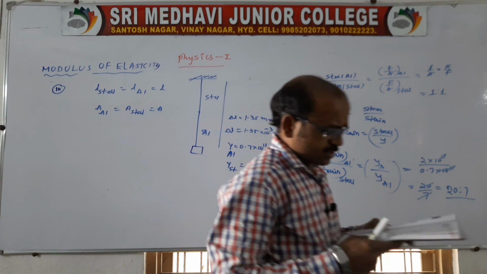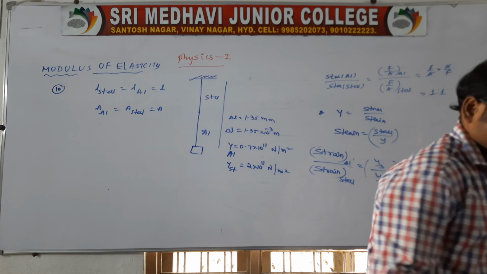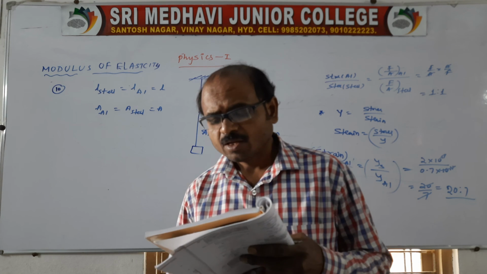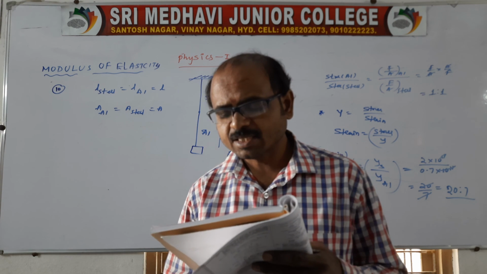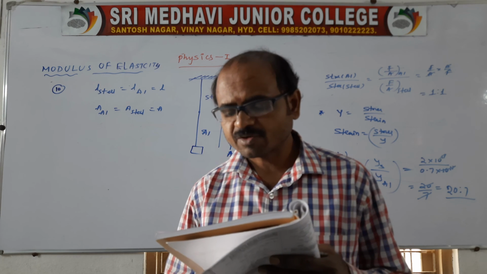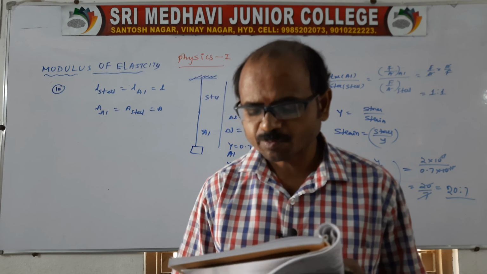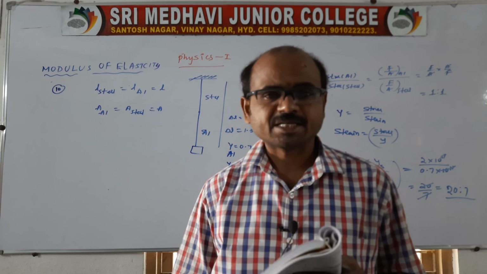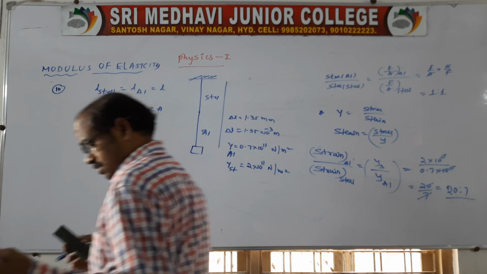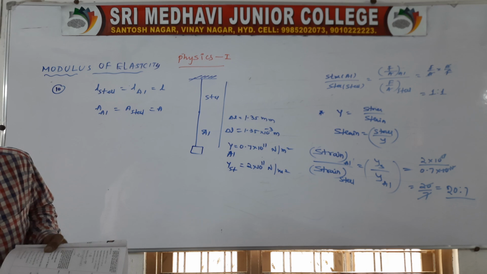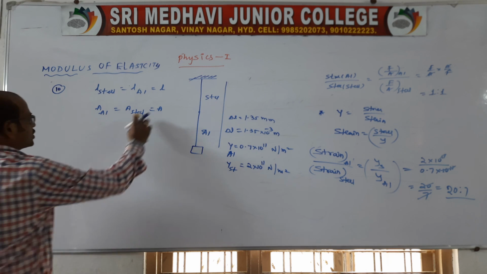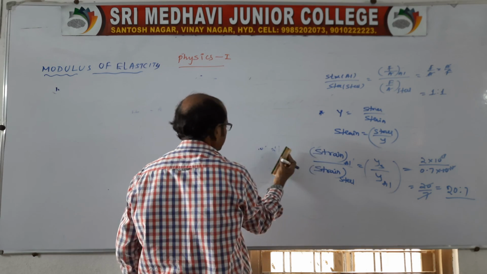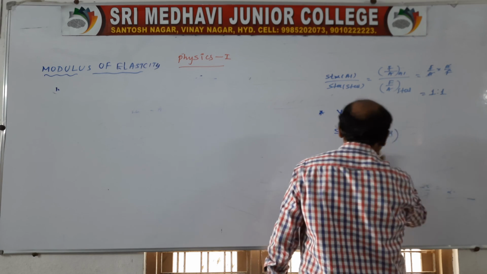See the next question also. The 11th question: a 2 centimeter cube of some substance has its upper face displaced by 0.15 centimeter due to a tangential force of 0.3 Newton, while keeping the lower face fixed. Calculate the rigidity modulus of the substance. This is related to the rigidity modulus, the ratio of tangential stress to tangential strain. So better you do this question as homework.